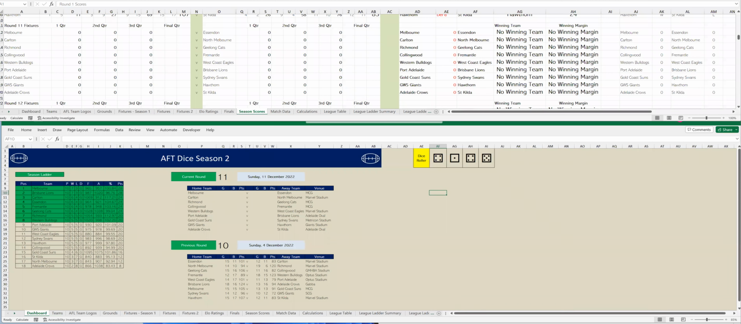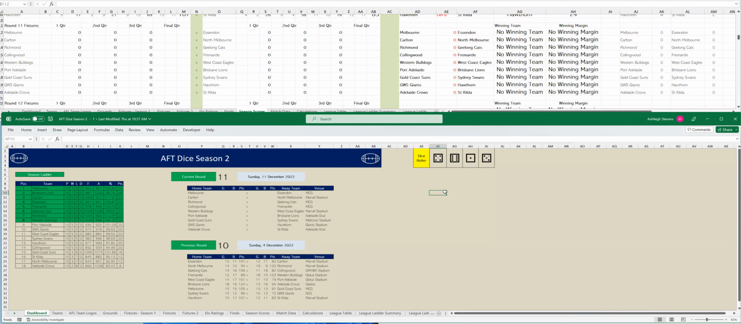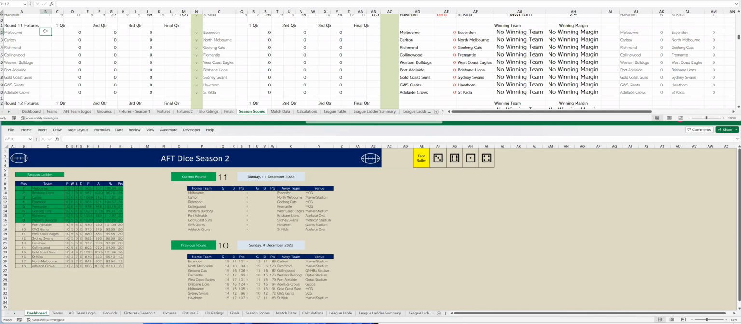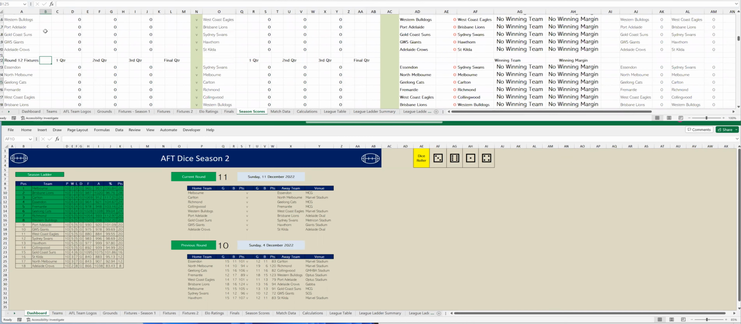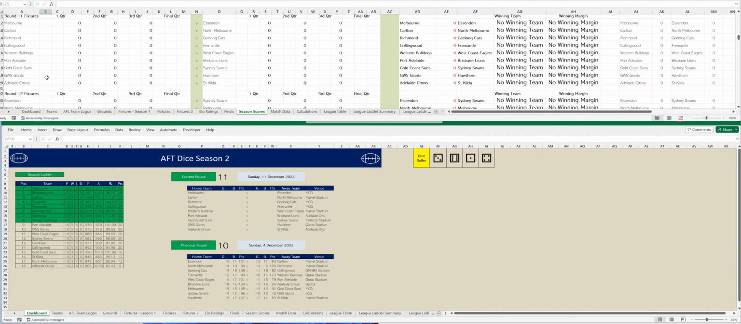It's round 11. Let's go to the first game. It's Melbourne versus Essendon. Okay. Let's go to the first quarter. And Melbourne have kicked 3 goals, 6. Three goals, 6. To Essendon, 1, 4.